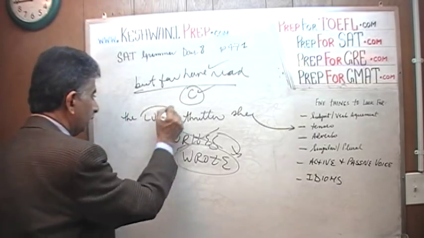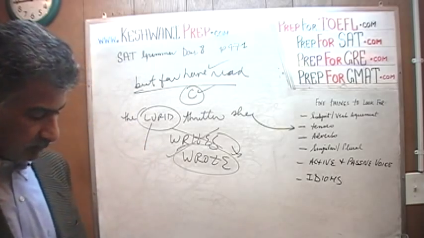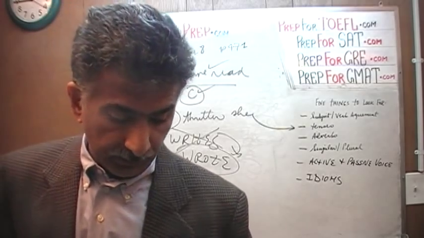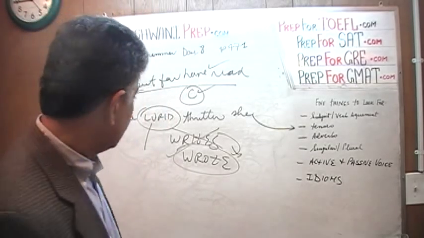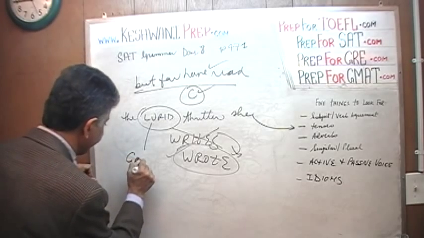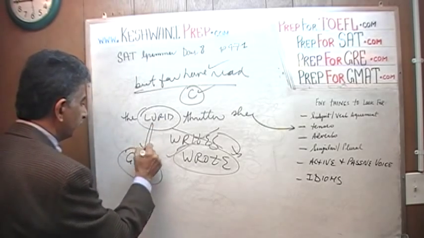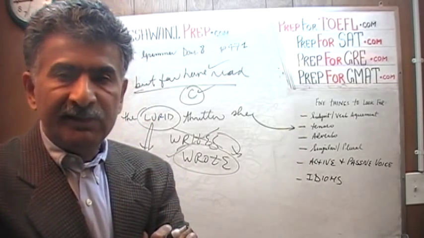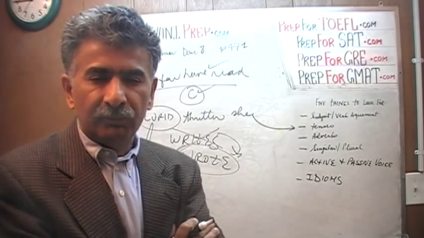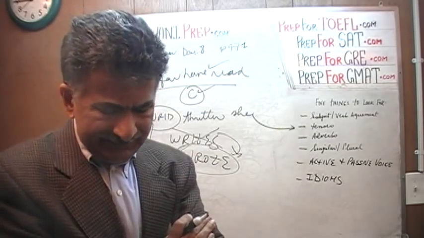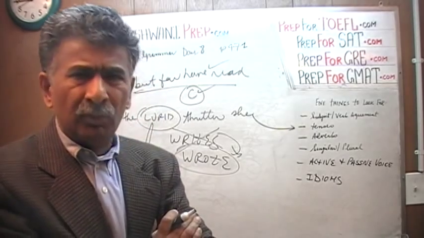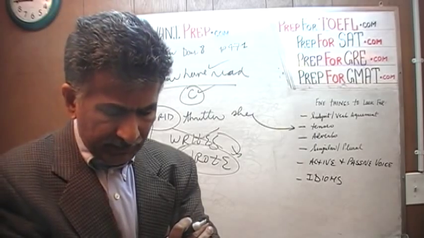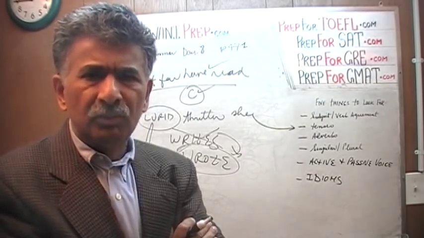Now the reason I put down the word lurid in capital letters is because we want to make sure that we learn this word. I have not covered this word in our vocabulary lessons, but I will in the future. The word lurid and the word gory. Do you understand what lurid means? Do you understand what gory means? What does it mean when someone says that that scene was gory or the movie is gory? It's lurid. What does it mean? It means it's gruesome. It has too much blood in it. People are dying. People are getting blown apart. It's too shocking. It's too much horror in it.